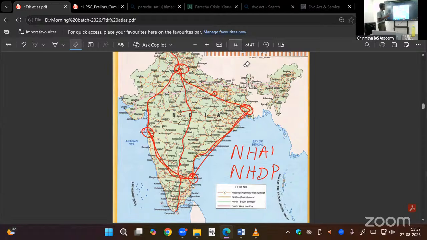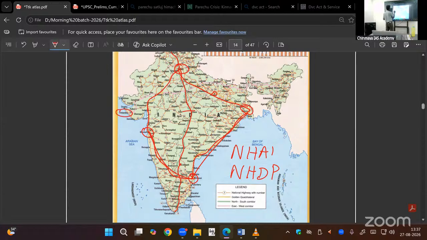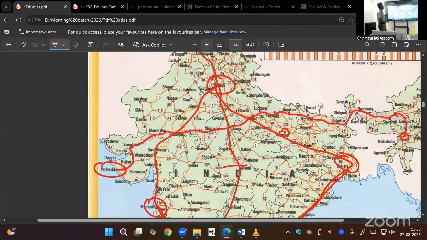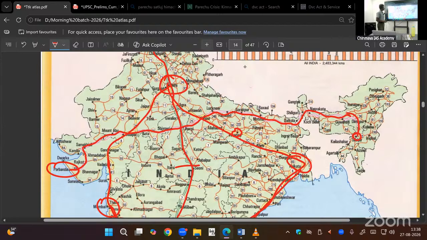Okay, let us see. Then this side, from Porbandar, Gujarat, Gandhi's birthplace, to Silchar in Assam. Now I will expand this. Porbandar, Gujarat to Silchar in Assam. East-west corridor, north-south corridor, golden quadrilateral.